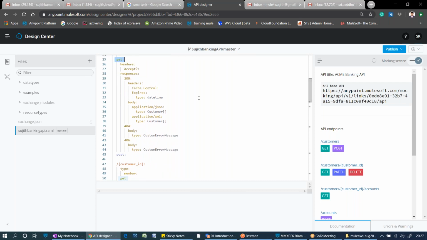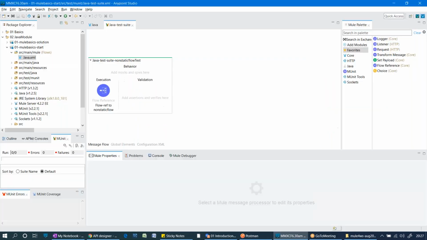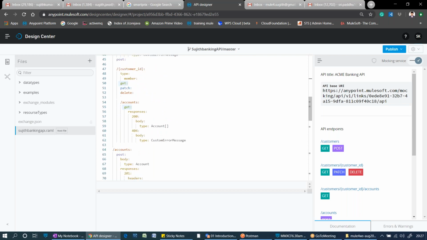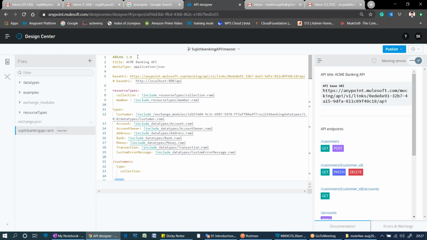Whenever anyone uses your Sujit Banking API as a service, definitely they need to follow this kind of structure. That is nothing but a contract. As per this contract, we are going to define the implementations in Anypoint Studio. Okay, this is the cycle. So this is nothing but an API. I'm going to show it from scratch, starting from the first line itself. No need to worry. I have given very huge documentation. You can practice a lot.